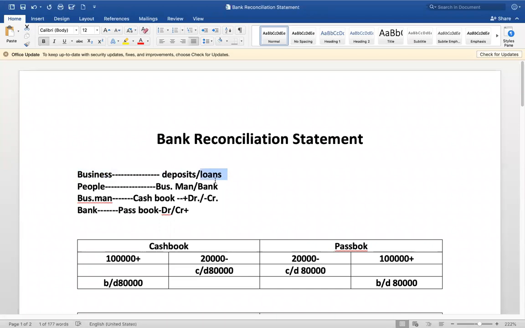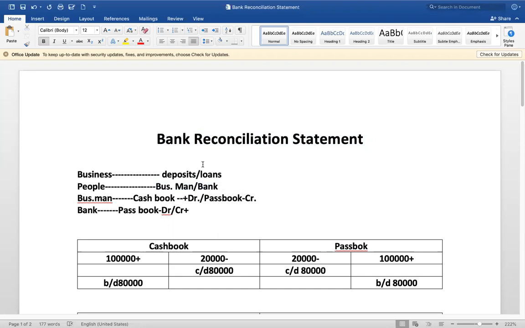Who are the people involved in these transactions? When you're talking about bank reconciliation statement, who are the people involved? It is the businessman and it is the bank. The businessman prepares the cash book. The bank prepares the passbook.